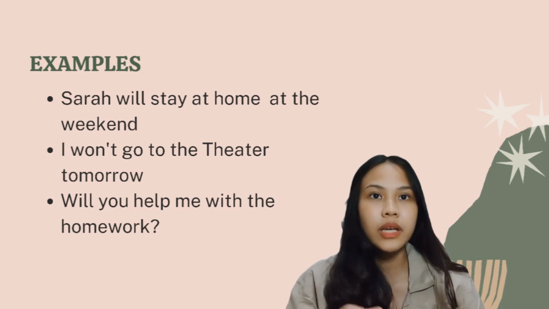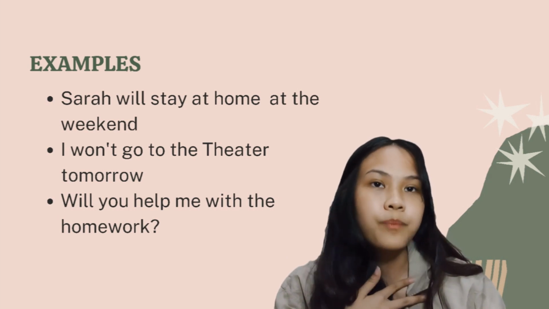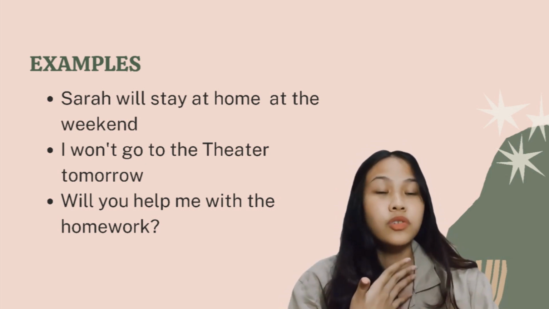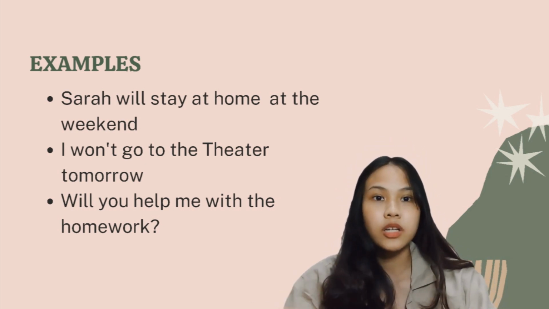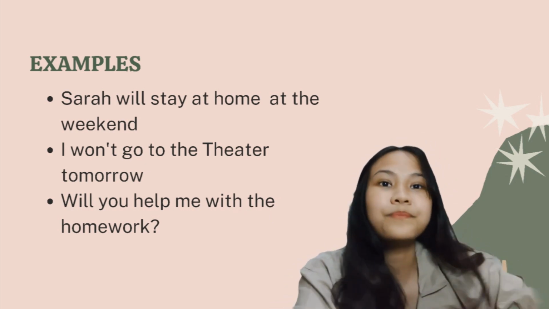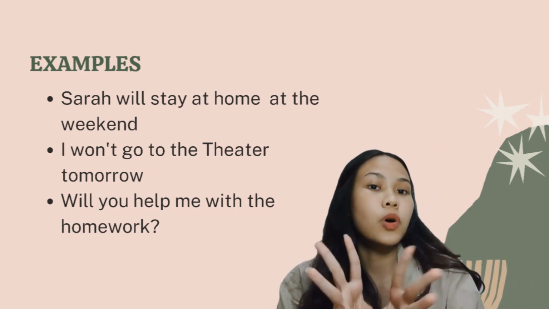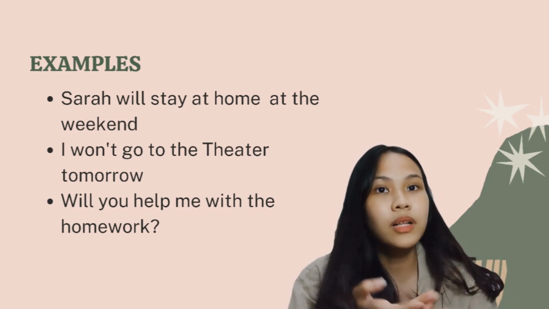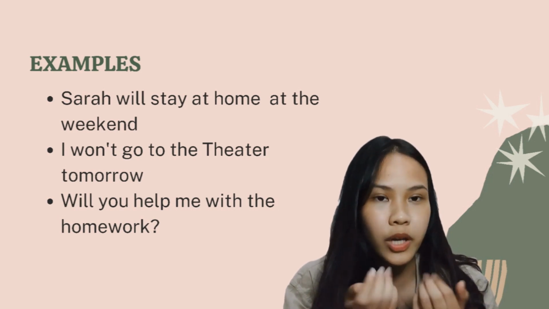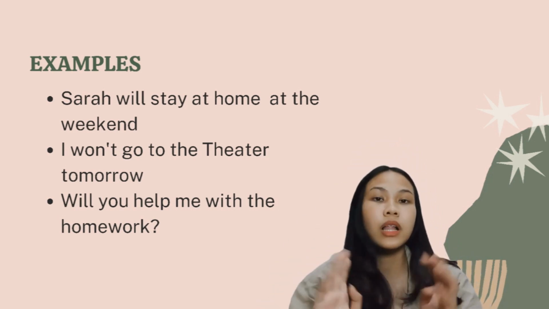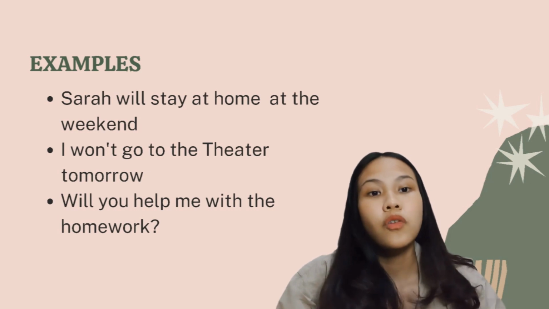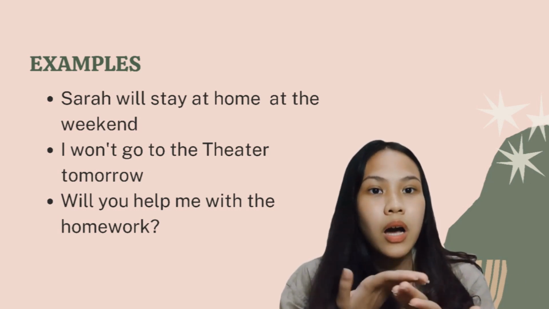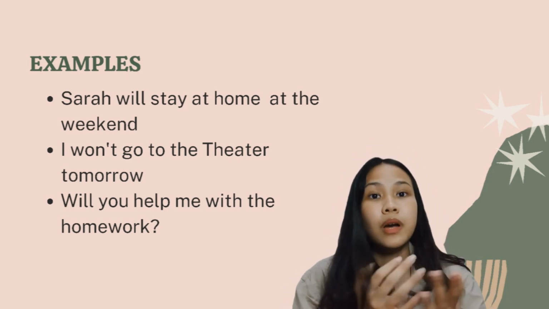For example, shall I close the door? The second one, shall, is often used to make a suggestion. For example, shall we go to the concert together? And the third one, shall, is used to make an offer. For example, shall I give you a hand to carry your bags? And the last one, shall, is used for asking instructions. For example, shall I send the paper by email tonight?